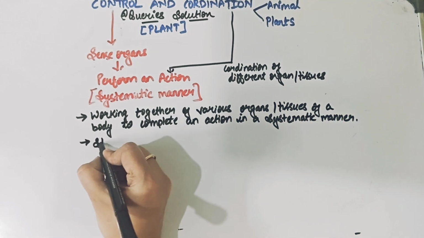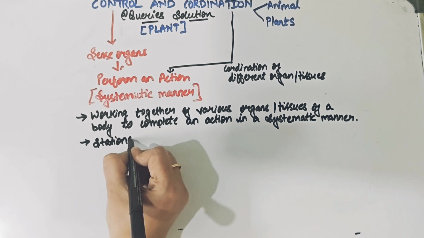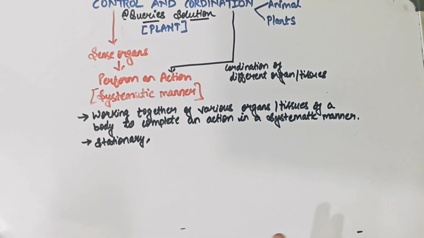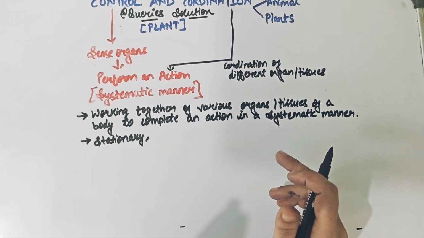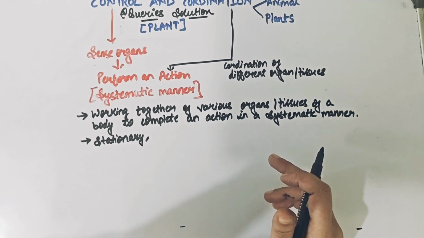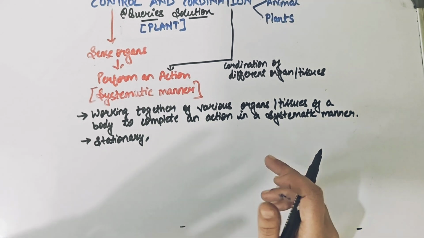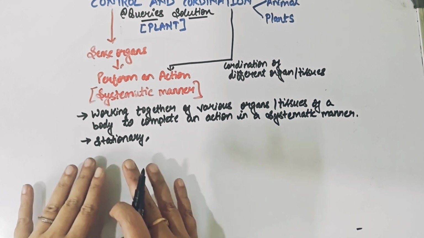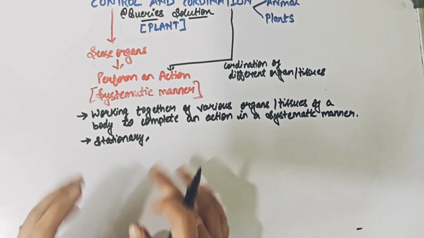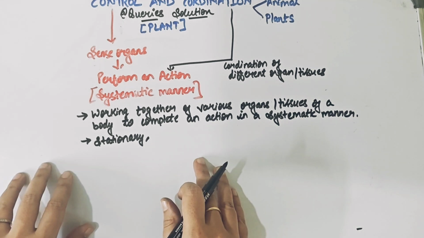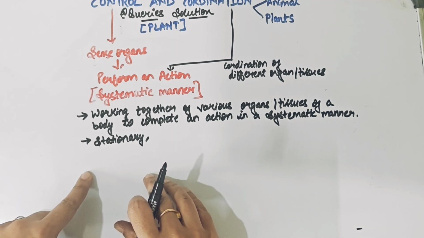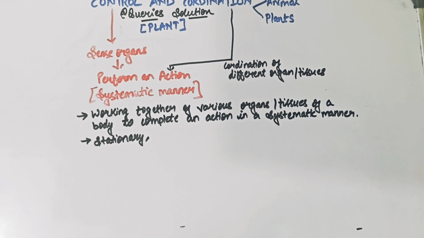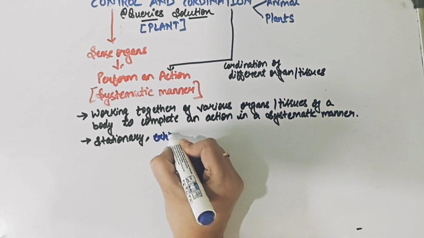So what is important to note here is that even plants are stationary in nature. They don't move from one place to another. There are some trees you would see that are around 300 or 400 or maybe more years old, but still they are at the same place. They would have grown, they would have developed, but they are not moving from one place to another, right? So plants are definitely stationary in nature, but even being stationary, plants exhibit some sort of movement.